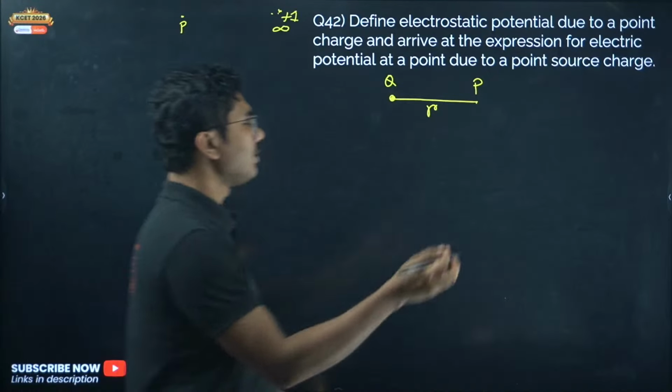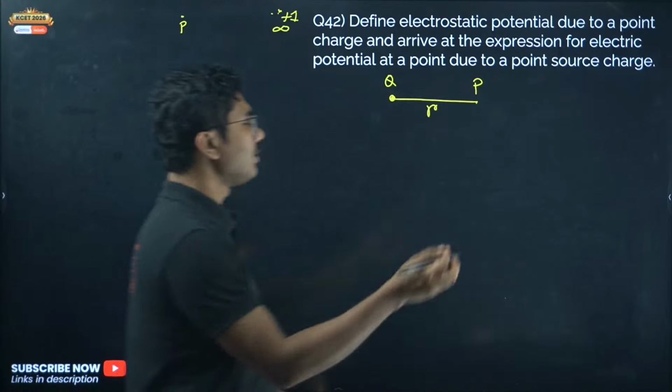You need to take 2 points A and B, very close. The distance between them is dx, and point A is located at a distance x, and B is located another small distance dx away, and then you have to extend it till infinity.